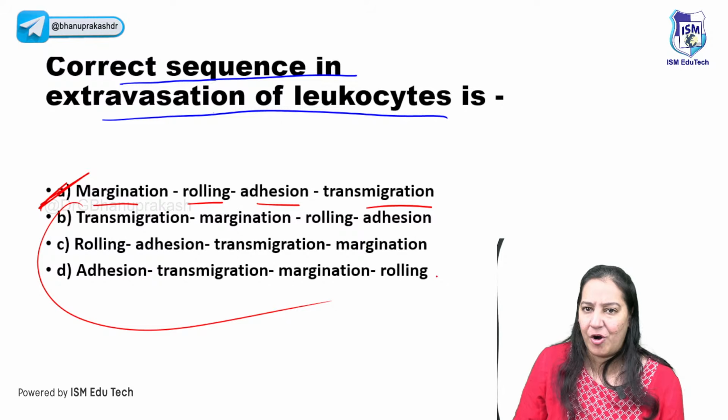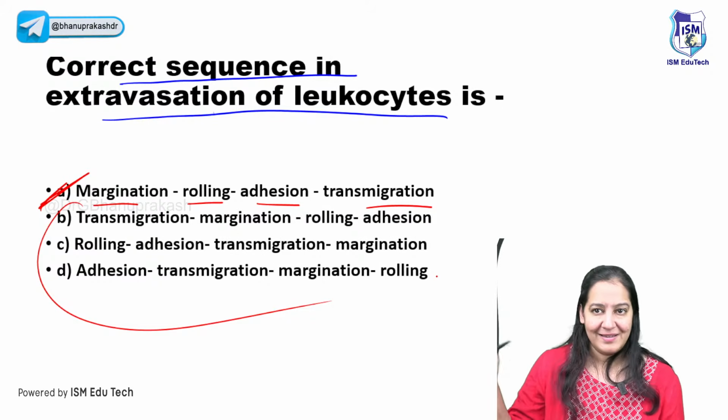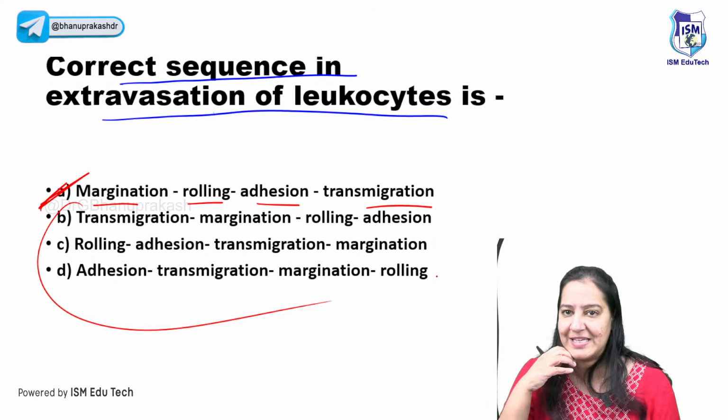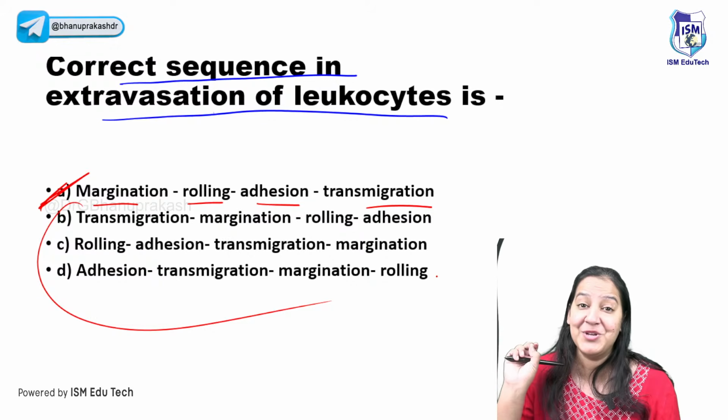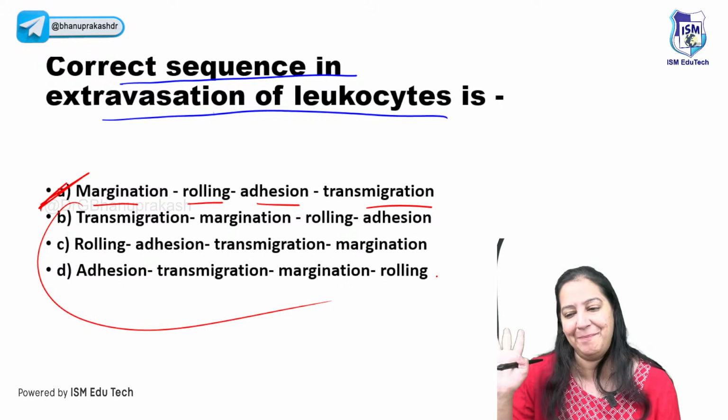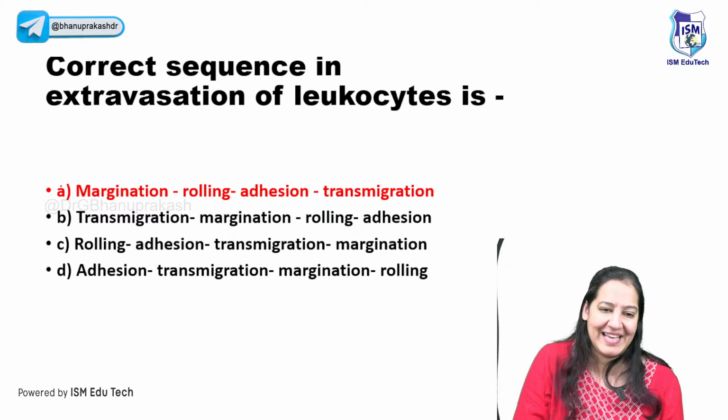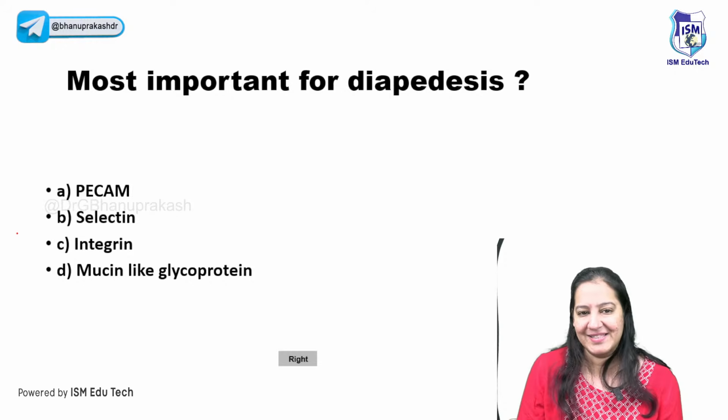You can see the other matches are not proper. So you know the six events, and from that you have to match the sequence. A sequence question is very common from vascular events as well as cellular events, and you all are right. Keep it up. Very good. The correct answer is A.